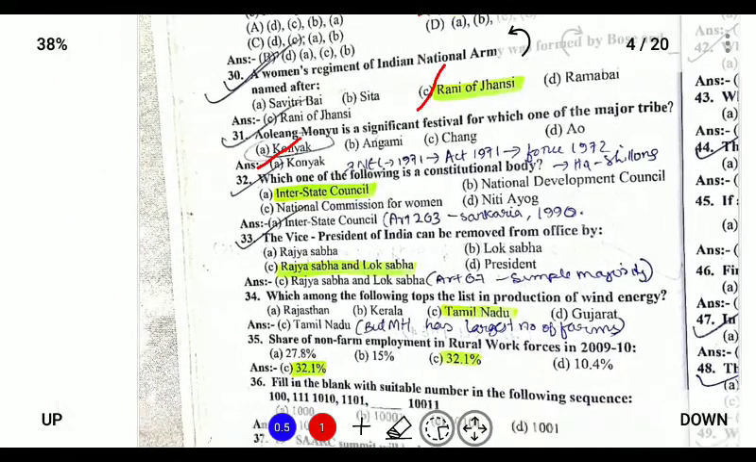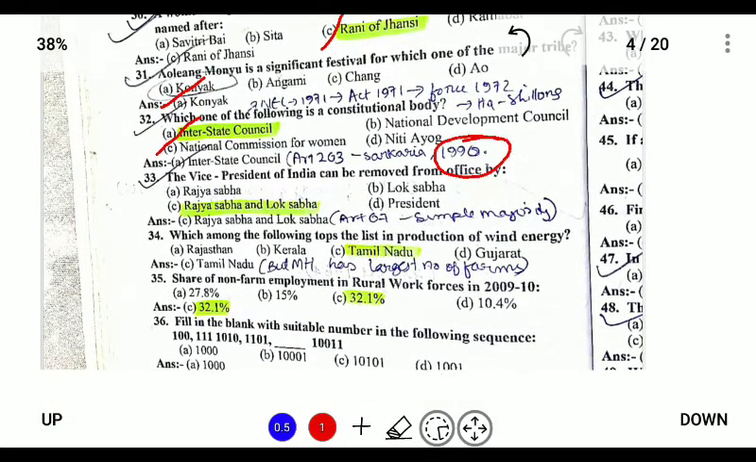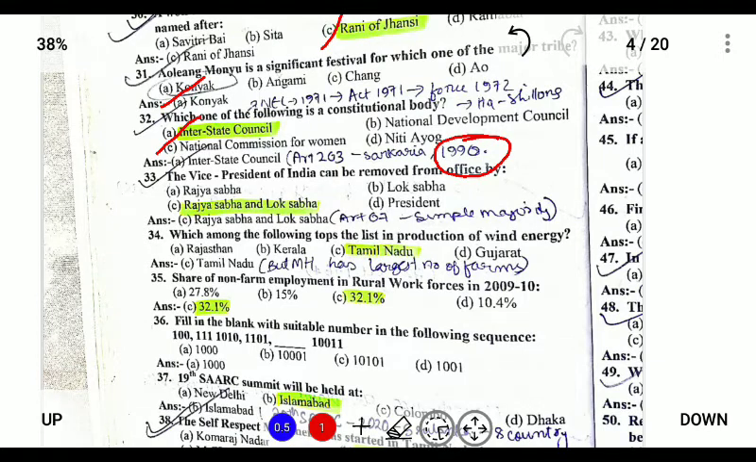Which one of the following is a constitutional body? The Inter-State Council is a constitutional body, established under Article 263 on the recommendation of the Sarkaria Commission in 1990, and the others are all non-constitutional or extra-constitutional bodies. Next, the Vice President of India can be removed by the Lok Sabha and the Rajya Sabha. The Vice President can be removed by a simple majority under Article 67, by both the Rajya Sabha and the Lok Sabha.